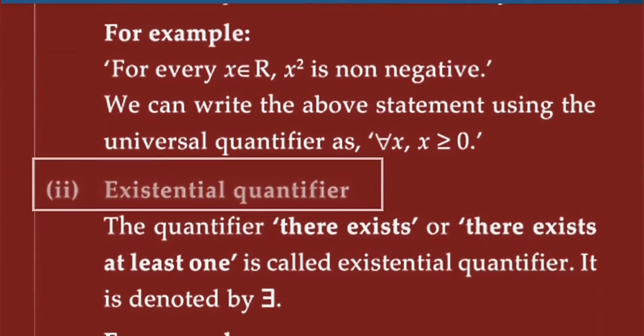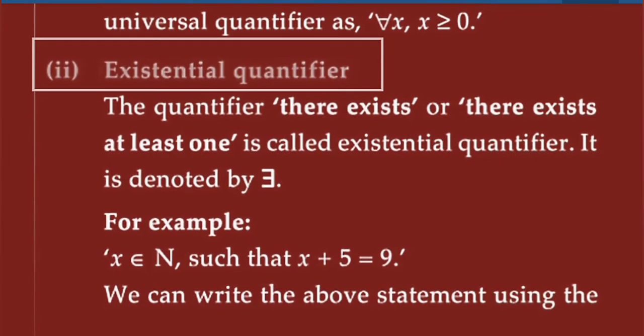Let's see, next is the existential quantifier. The quantifier 'there exists' or 'there exists at least one' is called the existential quantifier. It is denoted by this symbol. Remember this, these two types are important and remember the symbols here.